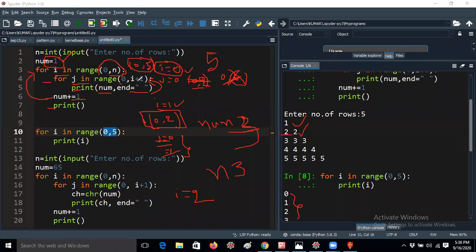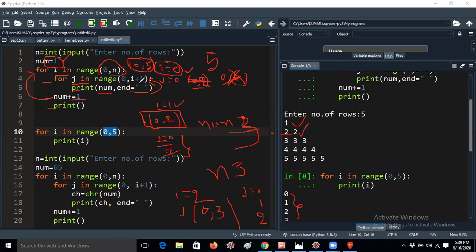Now j in range of 0 comma i plus 1. Now the j loop will be started from 0 comma 3. So what is meant by 0 comma 3 means i plus 1 is 2 plus 1, 3, but it will iterate j value 0, 3 times. Okay, and j value 1 and j value 2. So total 3 times the loop will be iterated.